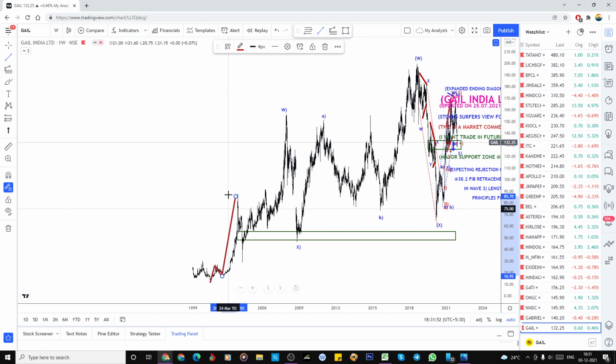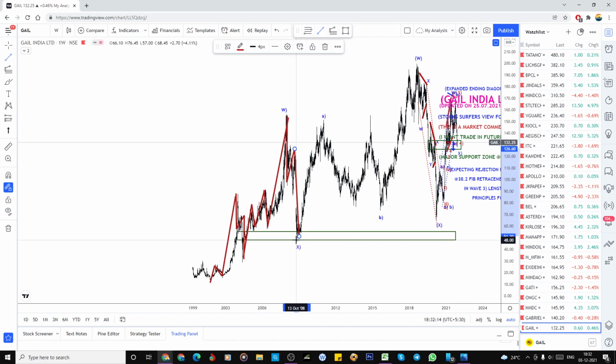So this A, B, C has got completed. Again, one A, B, and C has got completed, or it could be here also. It has to be an irregular flat formation. So here ABC is an A, B, and one C. So this whole thing is a W pattern. Later onwards, it's also the three-way structure.